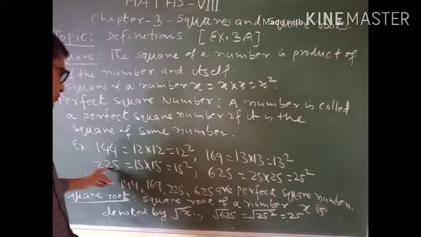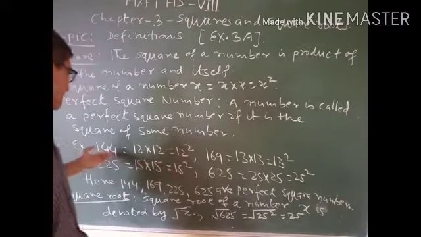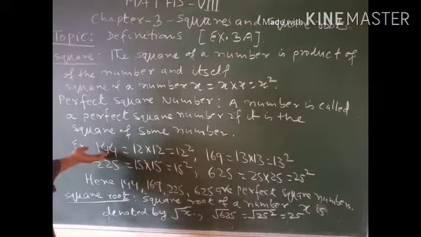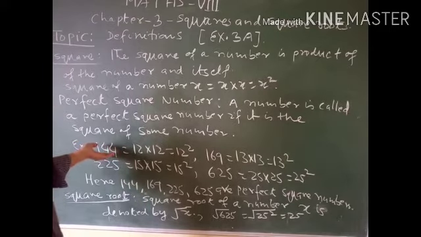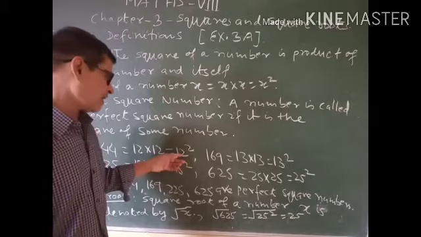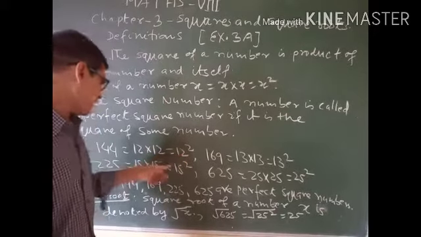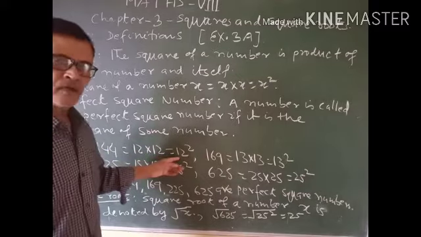Therefore, the square root of 225 is 15. Similarly, you can find out the square root of 144. 144 is the square of 12. It means the square root of 144 is 12.